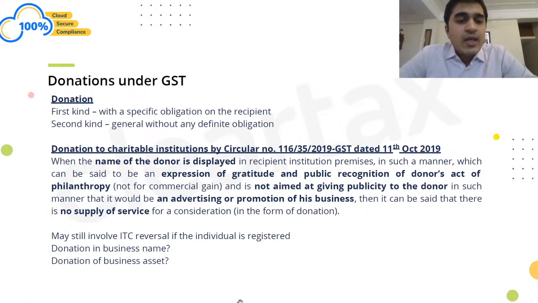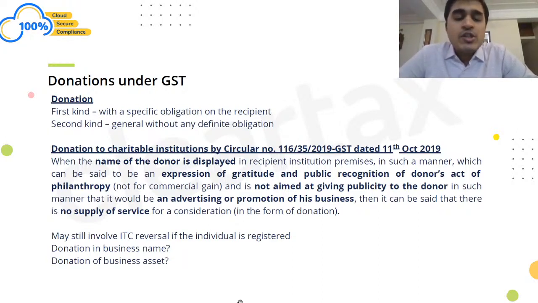If that is the case, even if I'm not charging anything from them, it cannot be considered as something given out of a philanthropic activity. It may be considered to be given in the course of furtherance of business if there is a specific obligation on the recipient, and so it may be considered a supply. If you remember, we had talked about Schedule 1, first case, permanent transfer or disposal of business assets where ITC has been availed. Let's say I had manufactured those medicines, so I had availed ITC on that. Now, if there's a specific obligation on the recipient, I would show it as a Schedule 1 supply. It would be chargeable to tax.